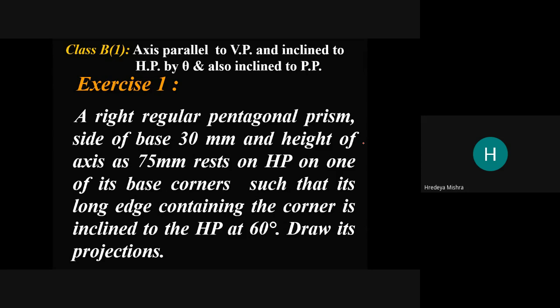Draw its projection. Projection of solid is a little bit complicated or complex in comparison to projection of plane, because in the projection of solid we get more cases in comparison to the projection of plane.